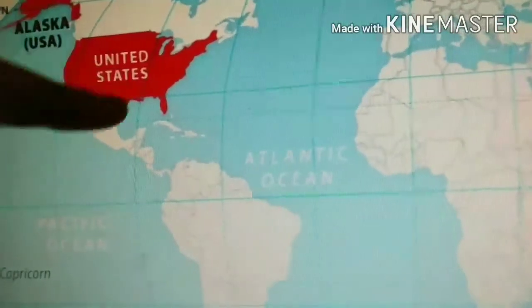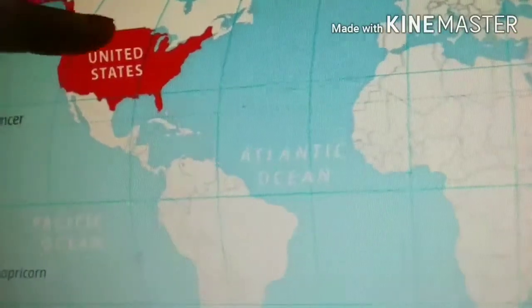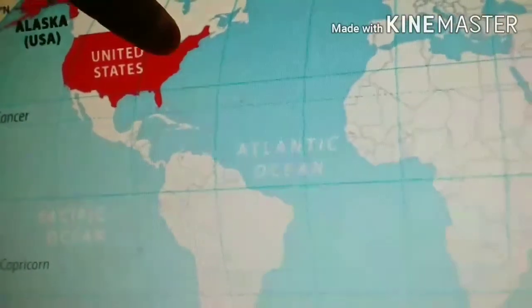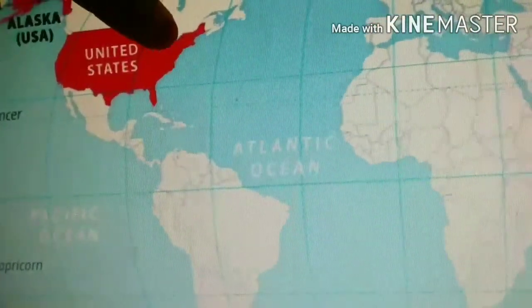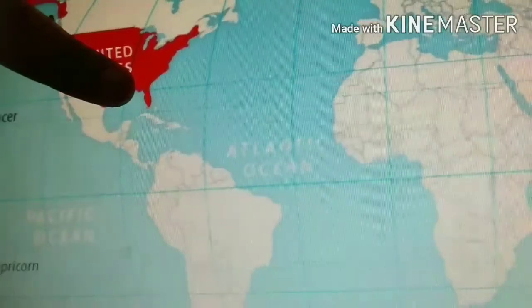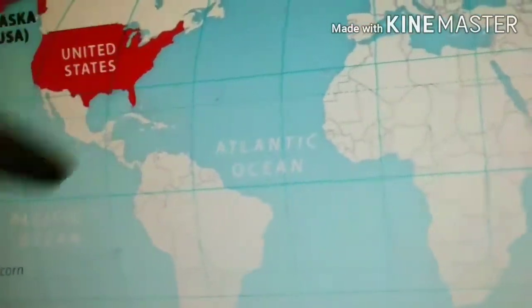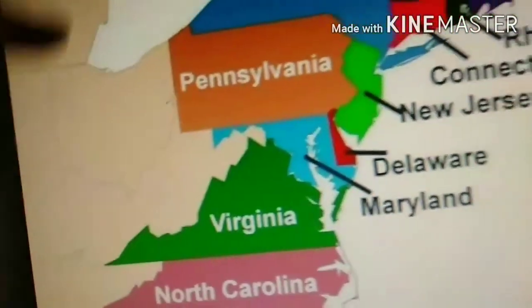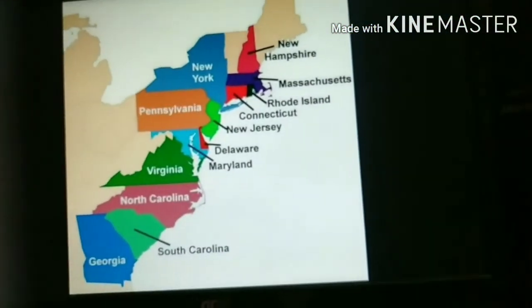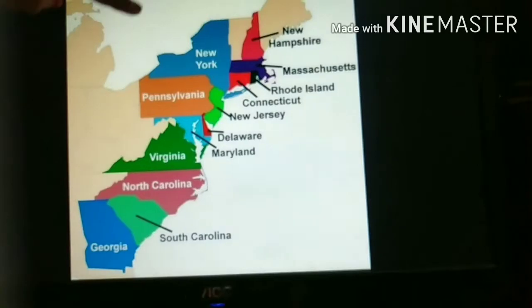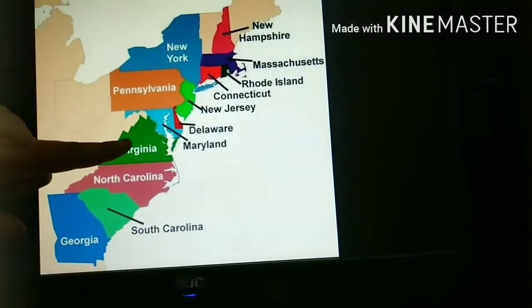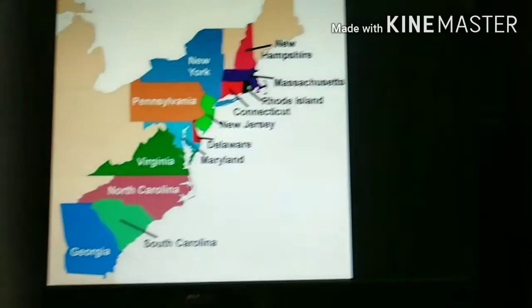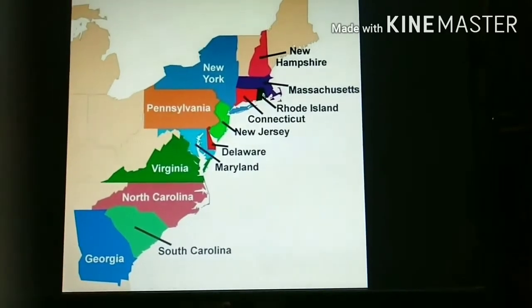As you can see, in the eastern part, the east end of the United States of America, there were 13 states. These 13 states were colonized by the British. So these were the 13 states. As I told you, this is the eastmost corner of the United States of America.